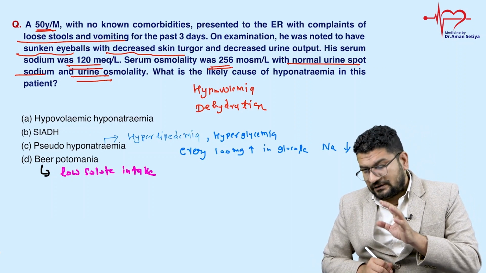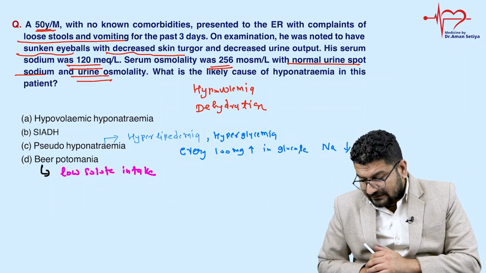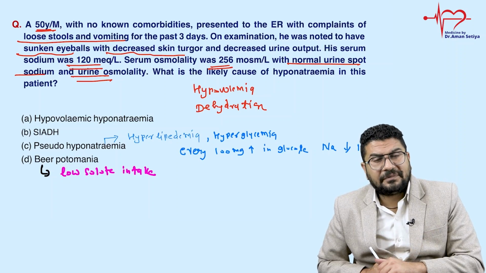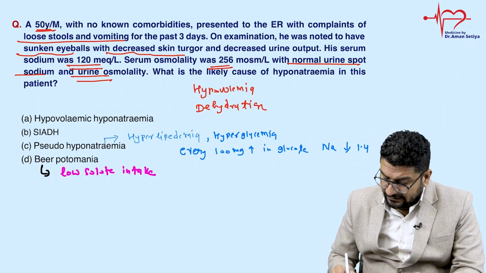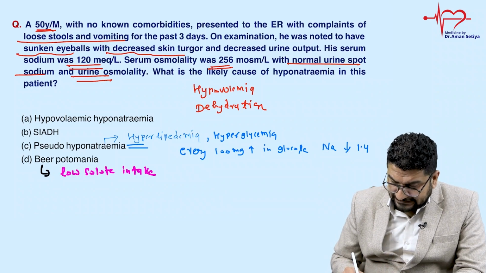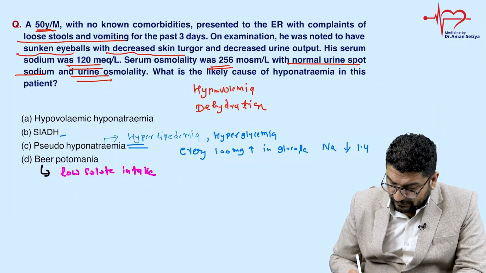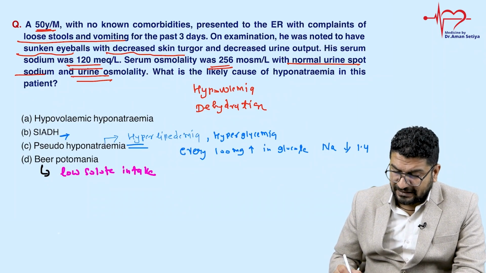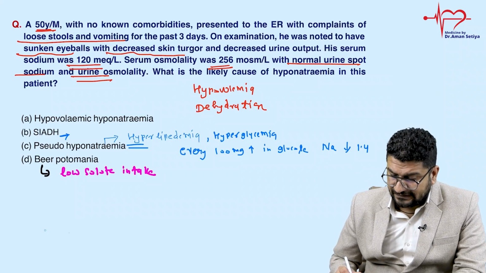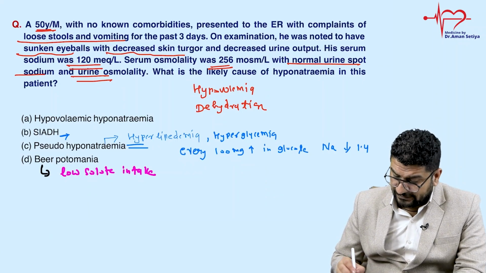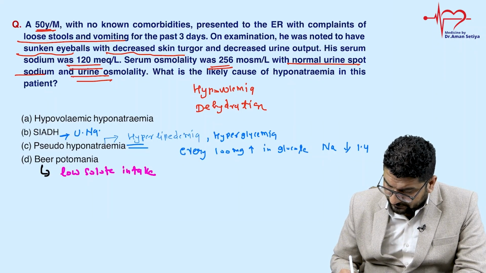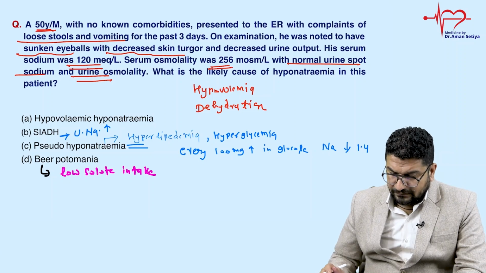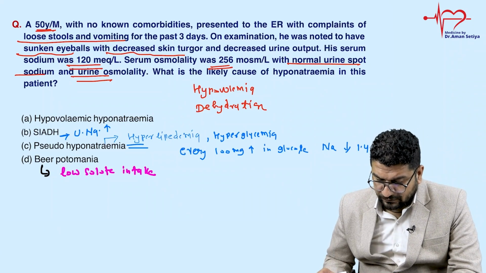That is why pseudohyponatremia is commonly seen in diabetic patients and in patients with metabolic syndrome who have dyslipidemia. SIADH is a case of euvolemic hyponatremia. In SIADH, you will notice the urine sodium value is more. So when you try to see this type of question, you will get an idea.